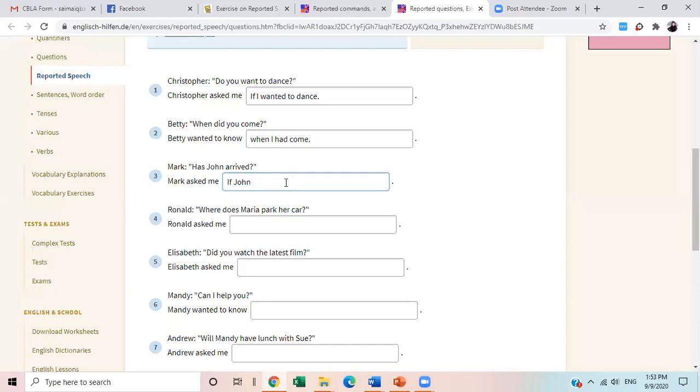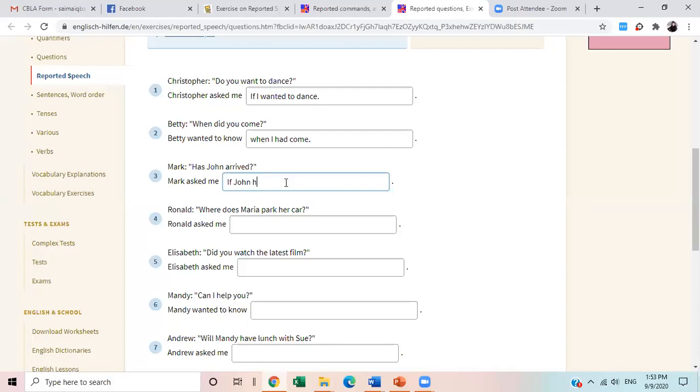So if this is a question, Mark asked me if John had arrived. We have to bring the subject before the helping verb. As you can see, the subject is after the helping verb in the question. Because we are changing the sentence kind from a question to a statement, we need to change the position of the helping verb. I reiterate again, I'm saying this again and again so that you can save it in your mind. These are the key directions of changing direct speech into indirect speech.